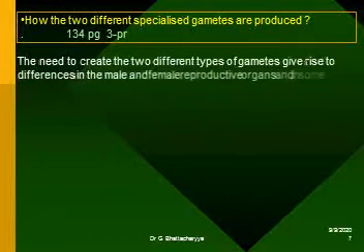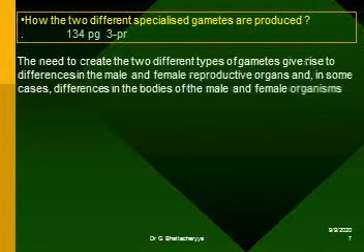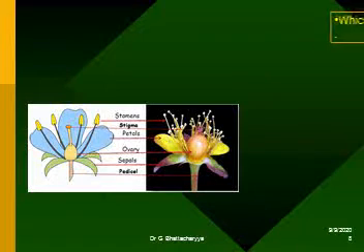How are the two different specialized gametes produced? The need to create the two different types of gametes gives rise to differences in the male and female reproductive organs, and in some cases differences in the bodies of the male and female organisms.